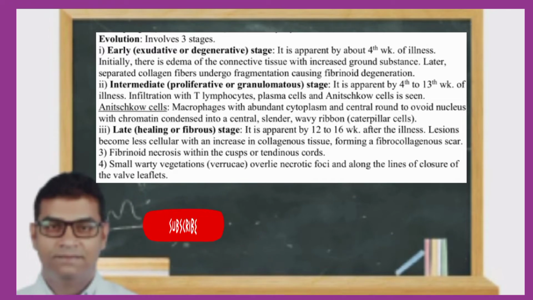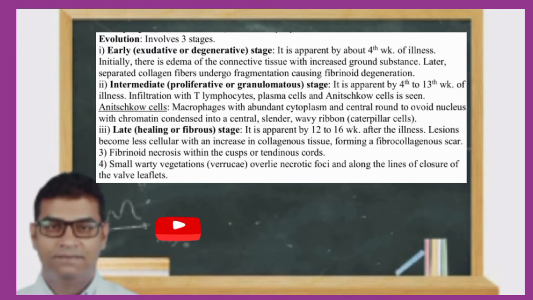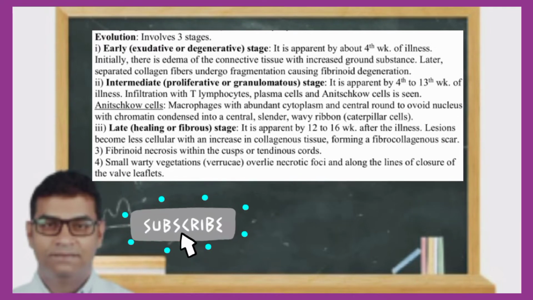Early stage. It is apparent by about the 4th week of the illness. Initially, there will be edema of the connective tissue with increased ground substance, and later separated collagen fibers undergo fragmentation, causing fibrinoid degeneration.